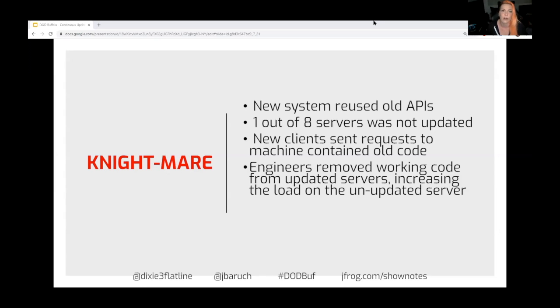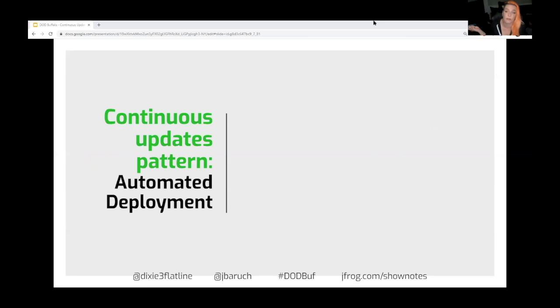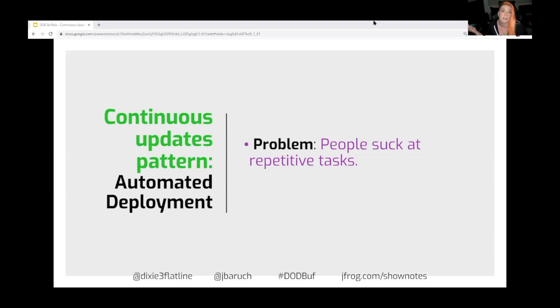You know, we're not perfect, but you know what is perfect? Computers, at least if they're well trained. So the solution here is to automate the deployments. It's as simple as that, and you'll see that as the answer to a lot of problems here. Just automate it all, because computers don't get tired.